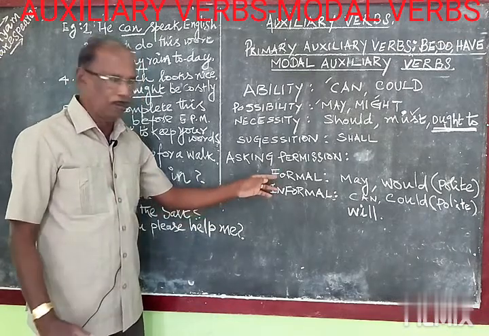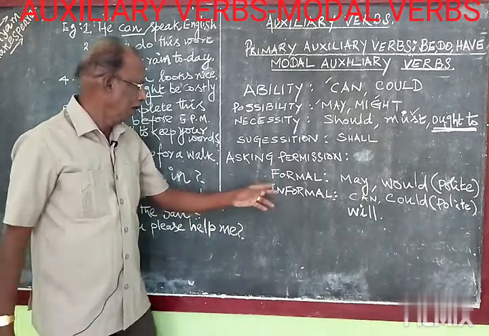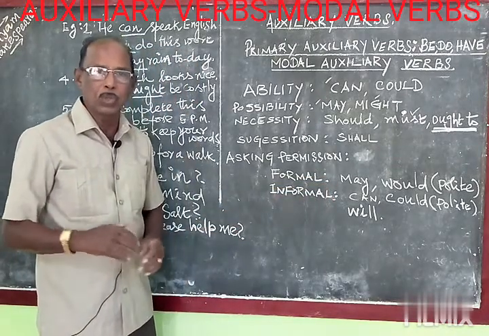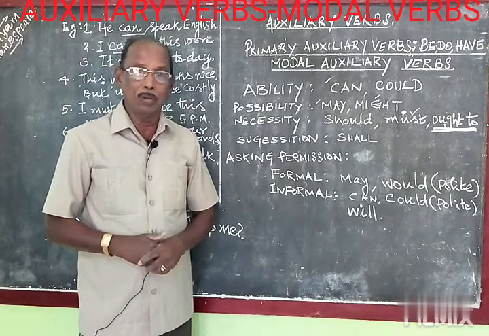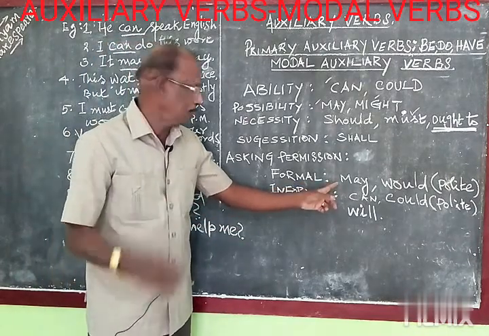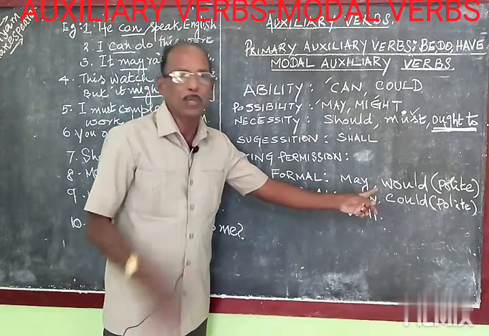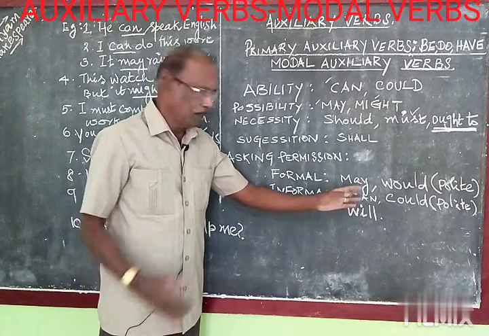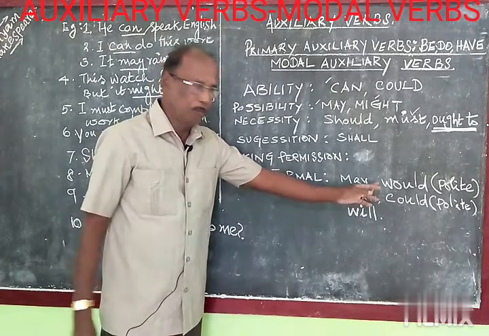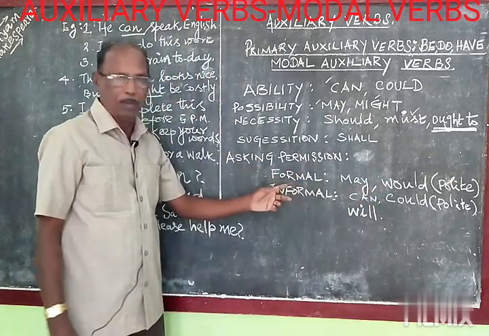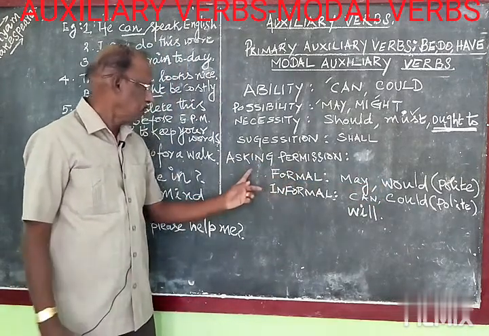You know the meaning of the word formal and informal. Formal, for example, if your professor is inside the class, you should not ask, "Can I come, sir?" No, it is informal. So for that you use, "May I come in, sir?" "Would you please help me, sir?" Would you is more polite than may. So for higher people, and if you want to give respect to the people, we should use this one, that is the formal way of asking permission.